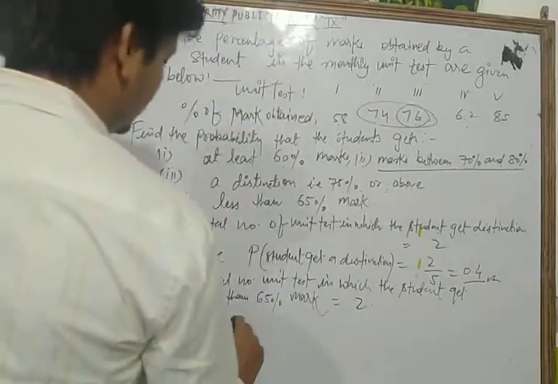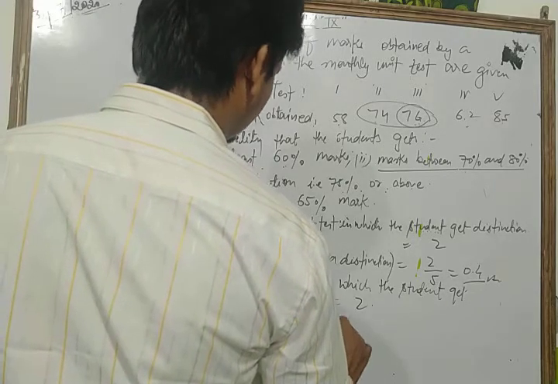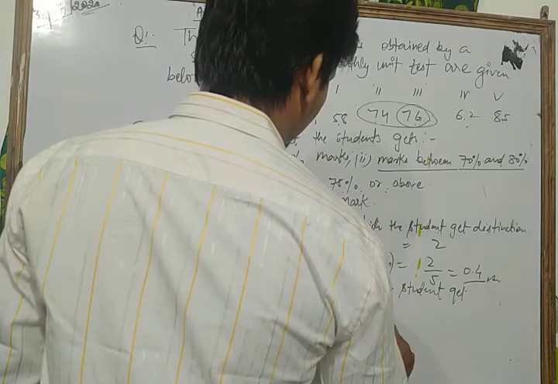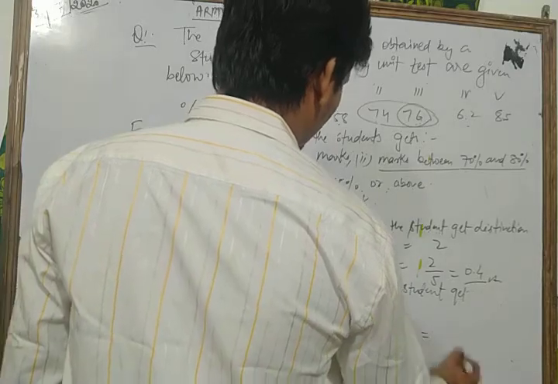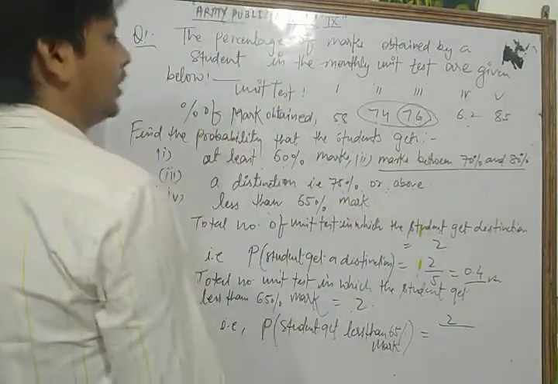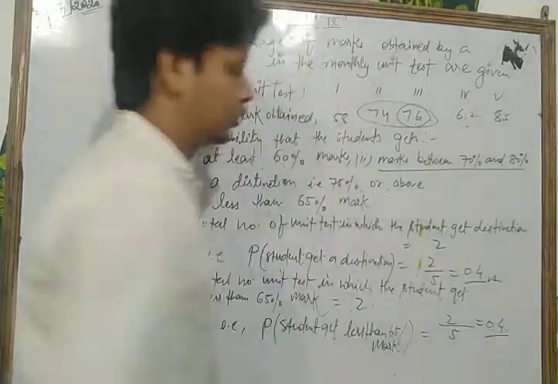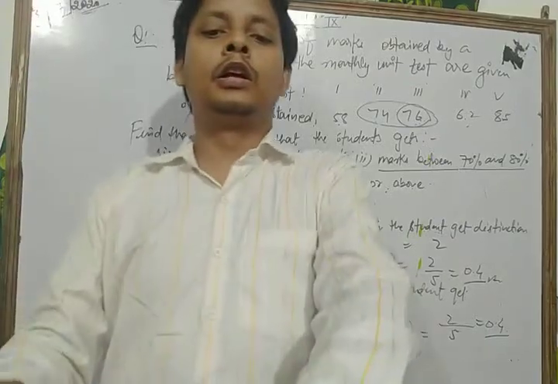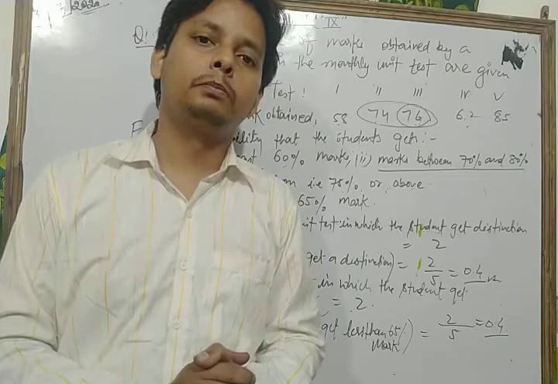That is the probability of that event: the student gets less than 65% marks is 2 upon 5, that is 0.4. So dear student, in this way we can solve each and every question based on probability.